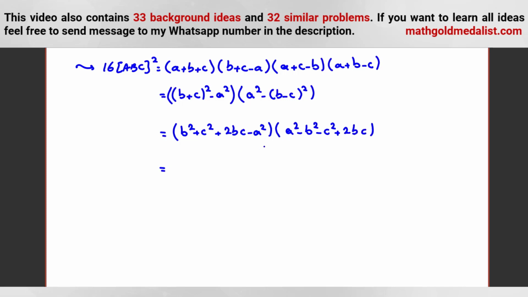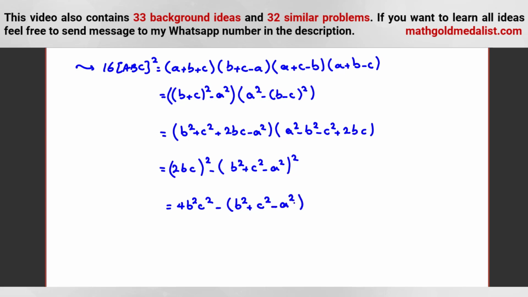And then it will be what? Negative 2bc and 2bc only have the same sign. So (2bc) squared minus (a squared minus b squared minus c squared) squared. Or we can say 4b squared c squared minus (b squared plus c squared minus a squared) squared.